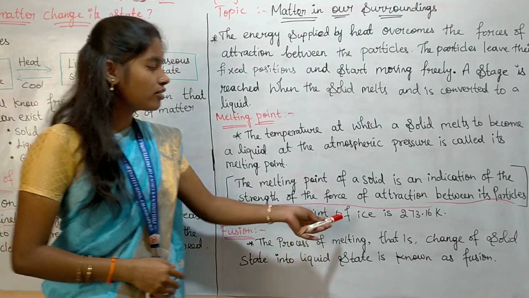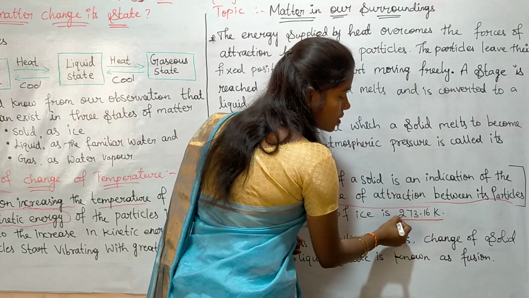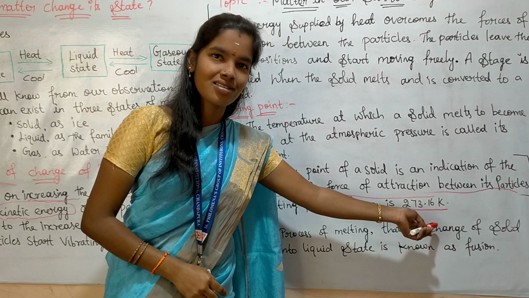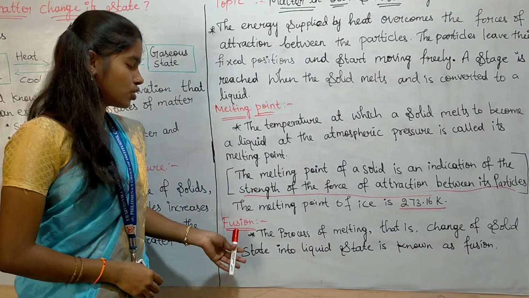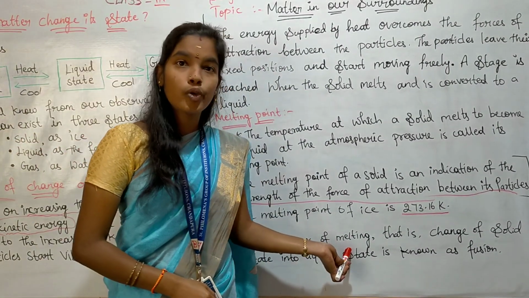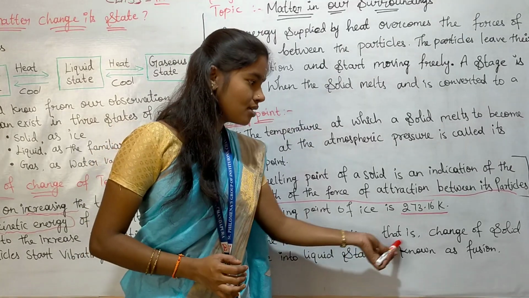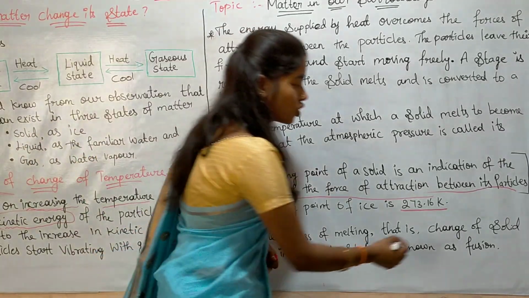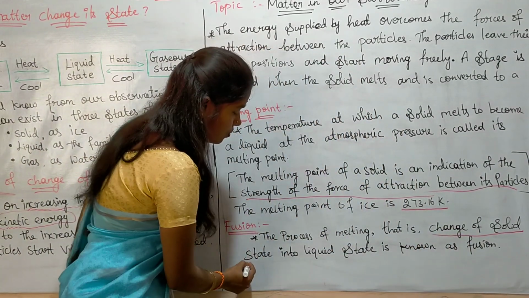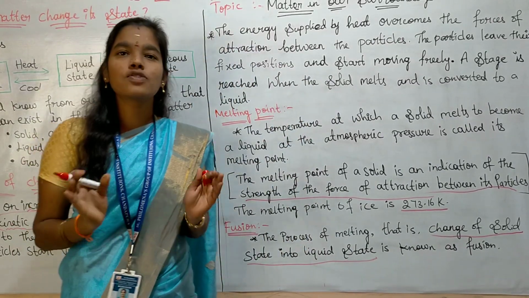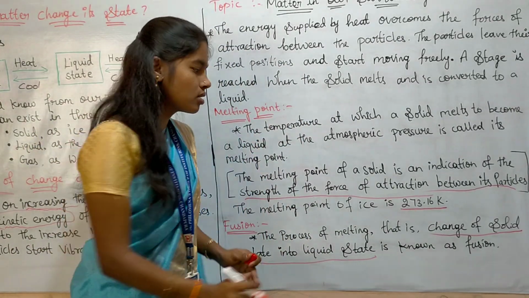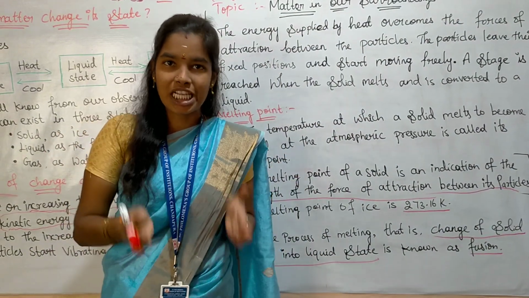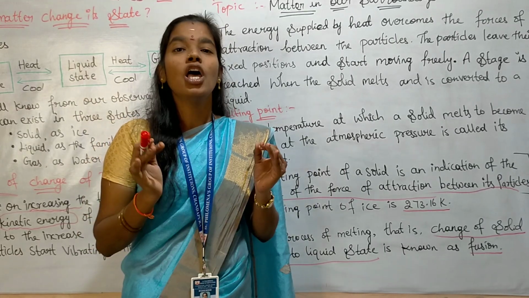Okay, the melting point of ice is 273.16 Kelvin. And the next one is fusion. The process of melting, that is, change of solid state into liquid state, is known as fusion. So what is fusion? Change of solid state into liquid state. That process is nothing but fusion.